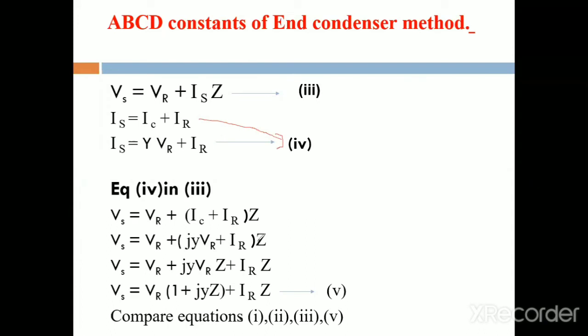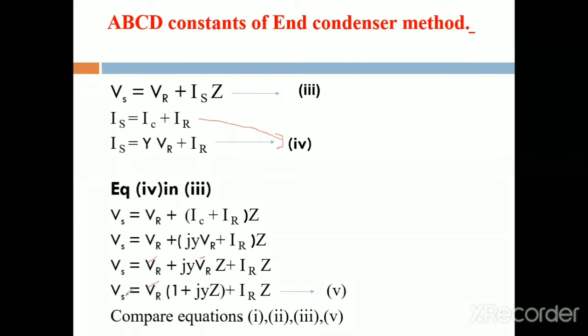Therefore, VR plus IC is replaced by JYVR plus IR. Then simplify this equation and take VR common: VR plus JYVR into Z. First we multiply with Z: JYVR into Z plus IR into Z. After that we take VR common in this equation. Then VR times (1 plus JYZ) plus IR into Z.